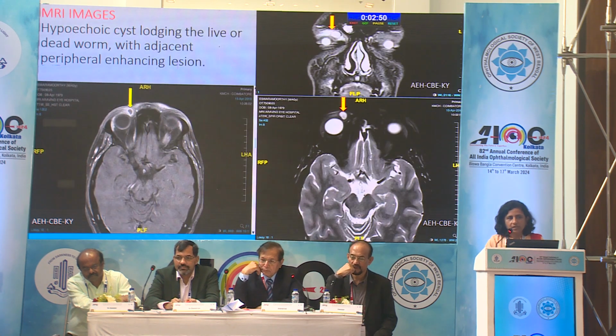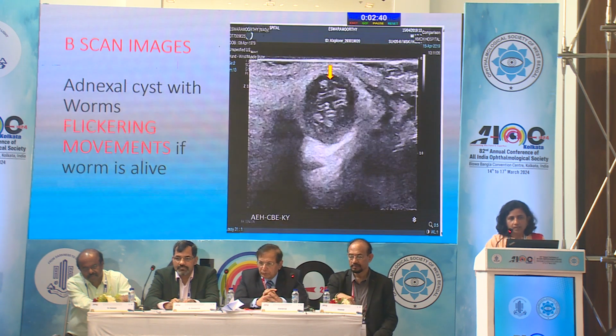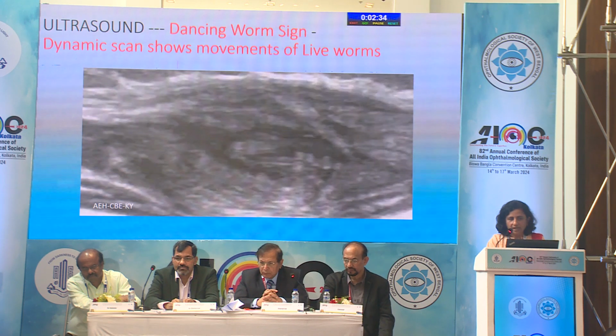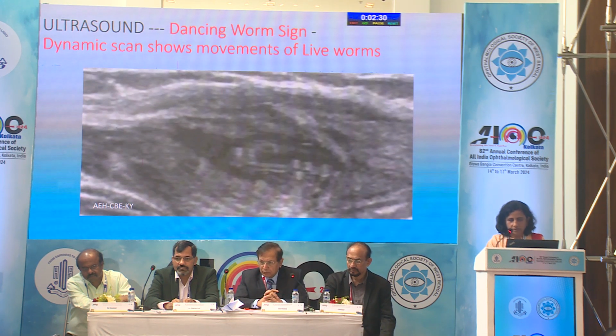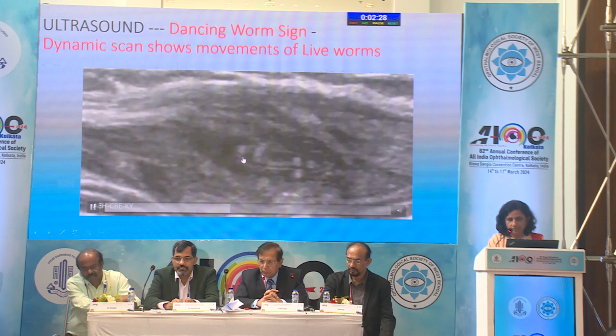end their life. MRI images of these adnexal worms show a hypoechoic cyst lodging the live or dead worm with an adjacent peripheral enhancing lesion. B-scan images will show adnexal cyst worms. If it is alive, it will be seen as a flickering worm, and this goes by the name of the dancing worm sign. You can see the worm right in the center, this dancing worm sign.